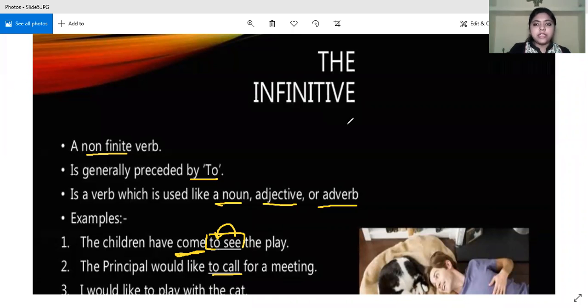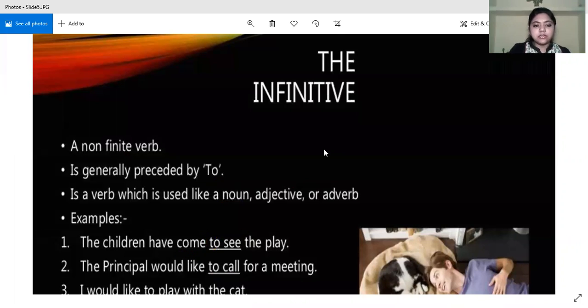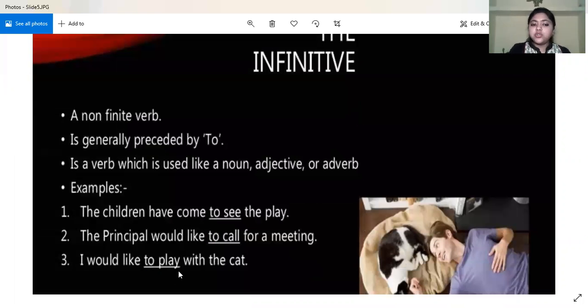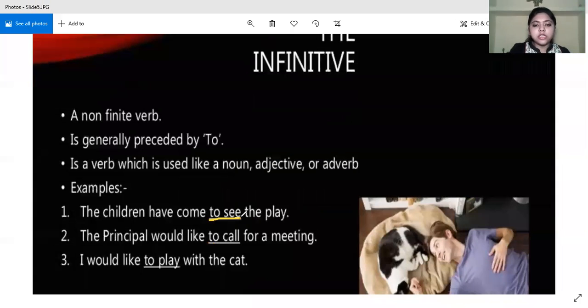Similarly, I would like to play with the cat. What would I like? To play with the cat. So see, in all the three sentences, what do we observe? That all the verbs like see, call, and play are preceded by the word to. To see, to call, and to play.